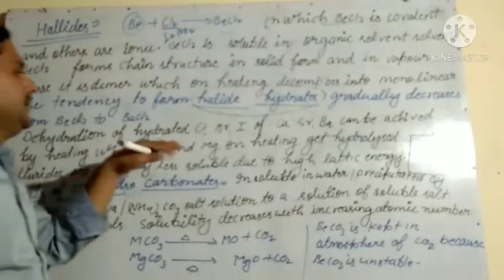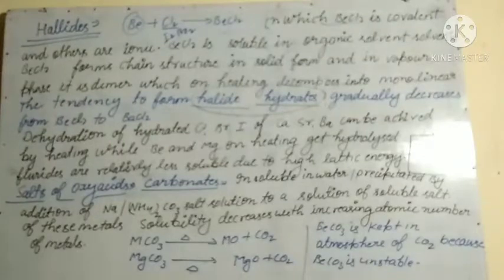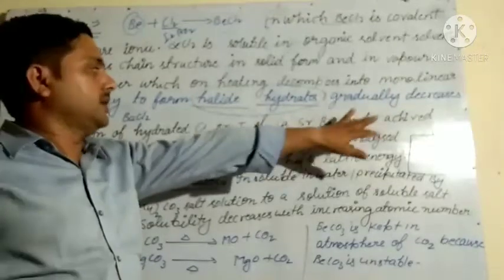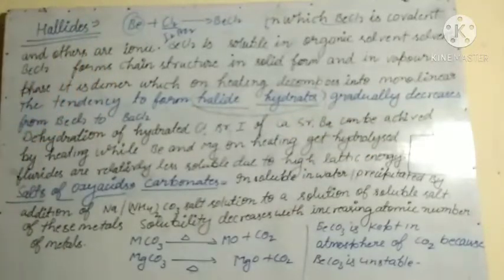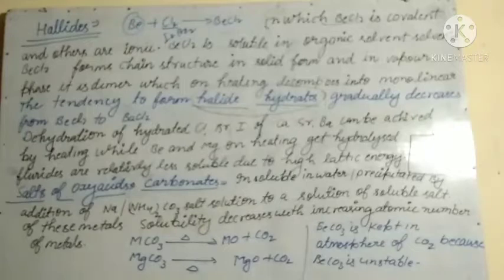Dehydration of hydrated chloride, bromide and iodide of calcium, strontium and barium can be achieved by heating, while beryllium and magnesium halides on heating get hydrolyzed.